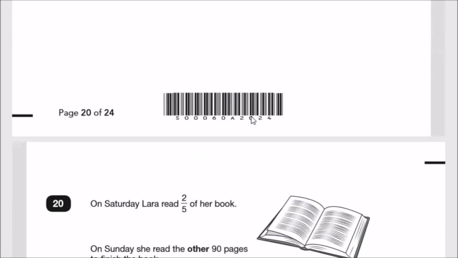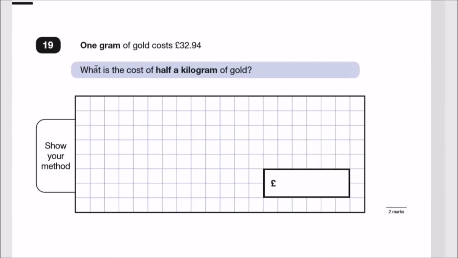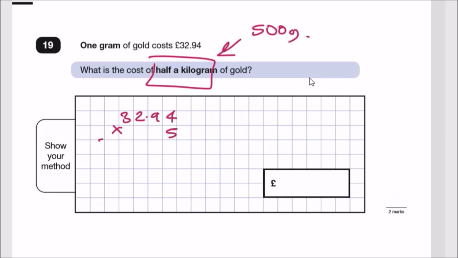Right, 1 gram of gold costs £32.94. What is the cost of half a kilogram of gold? Half a kilogram is quite easy, it's literally half of 1,000, so 500 grams. So they want us to multiply this figure by 500. So quick trick, multiply by 5 and stick 2 zeros in. So £32.94 times 5, what does it give us?